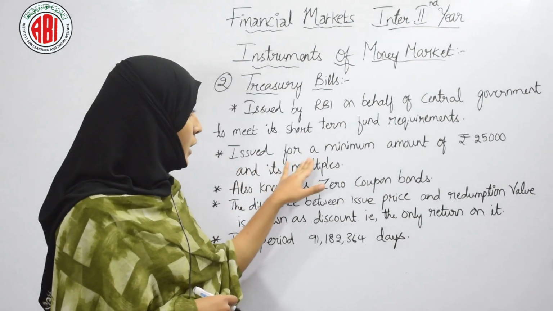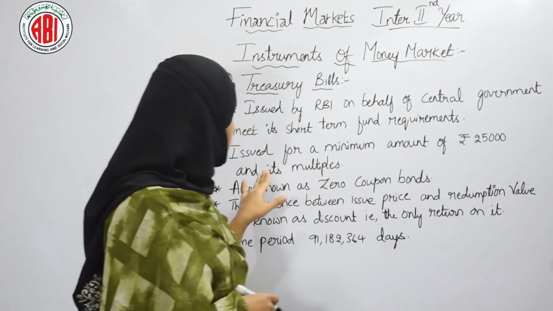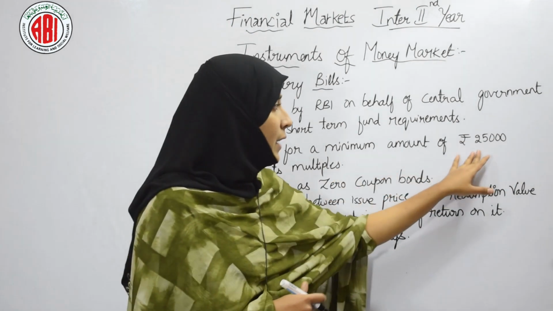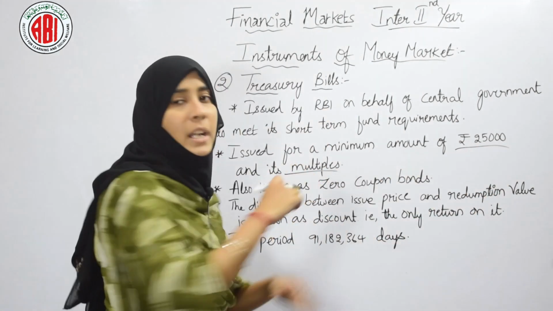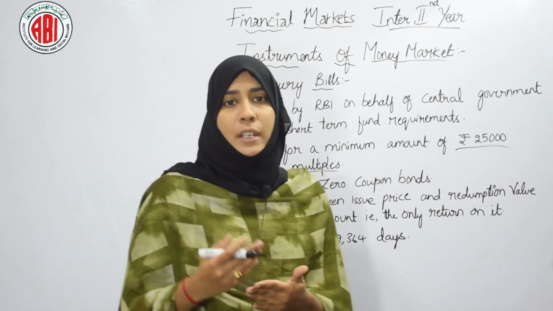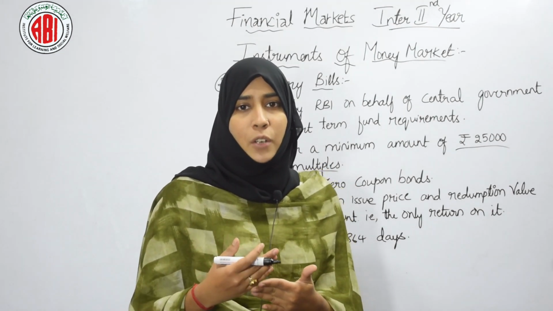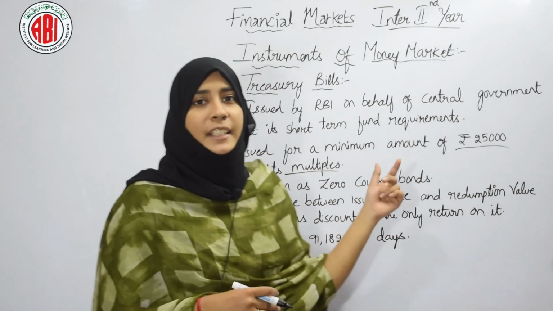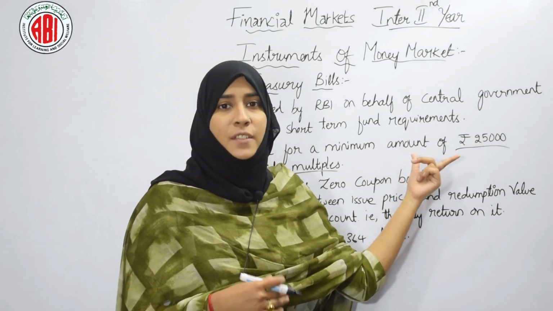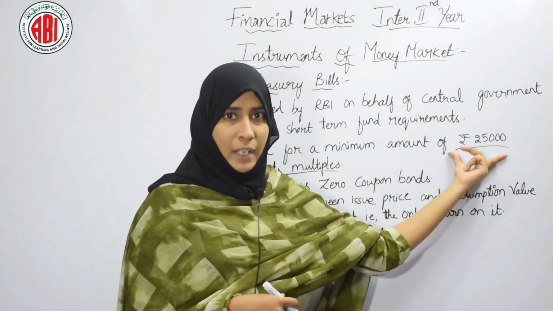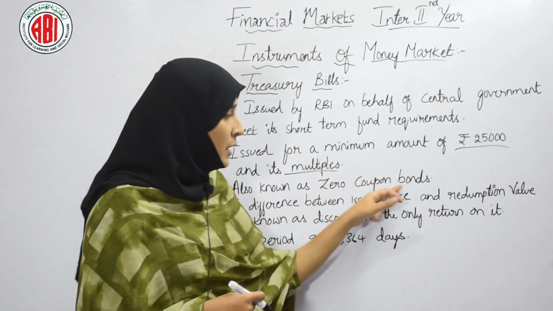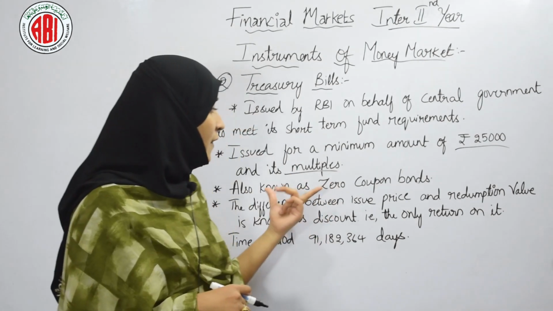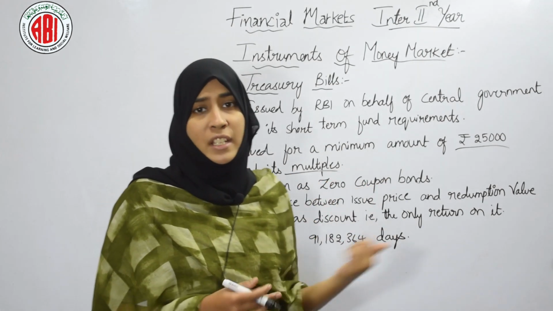Issued for a minimum amount of 25,000 and its multiples. So the minimum amount of treasury bills is 25,000 and it works under the multiples of 25,000. For example, 25,000, 50,000, 75,000, 1 lakh, 1,25,000, like that. Also known as zero coupon bonds. That means it doesn't have interest. Then if it doesn't have interest, how is the investor earning here?